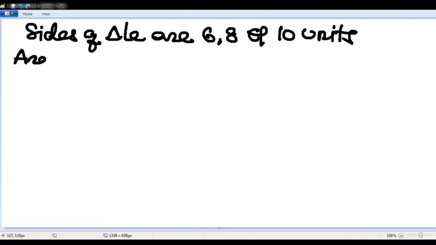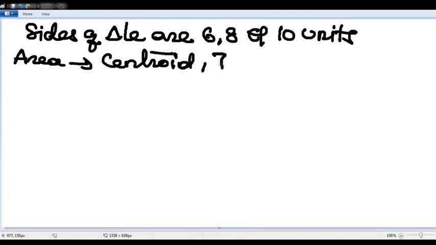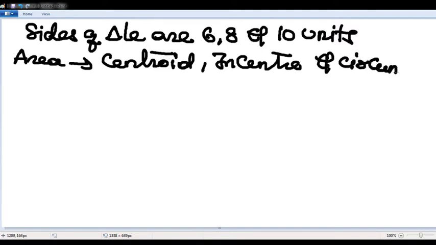Find the area formed by the centroid, incenter and circumcenter.